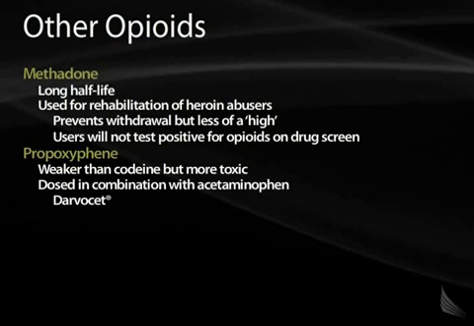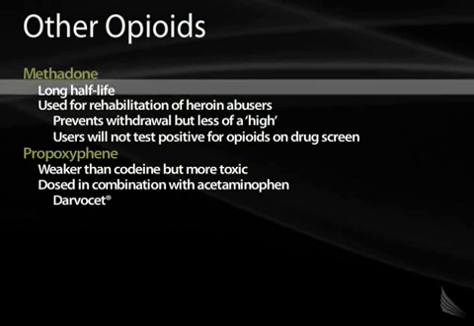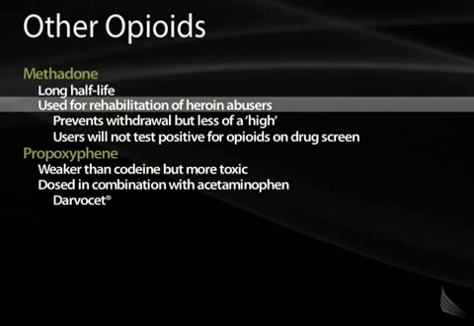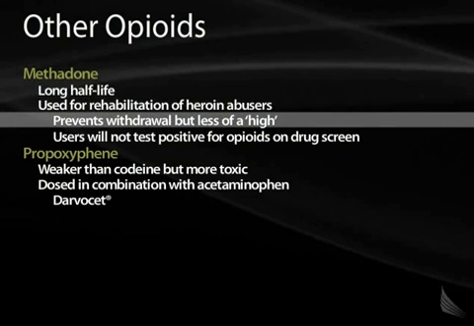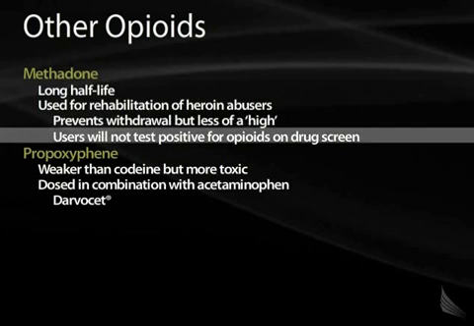Other opioids you should be aware about are methadone, which has a long half-life. This is commonly used in rehabilitation of heroin abusers. It will prevent a withdrawal syndrome, but it doesn't cause as much of a high as heroin does. Users of methadone will not test positive on a drug screen.